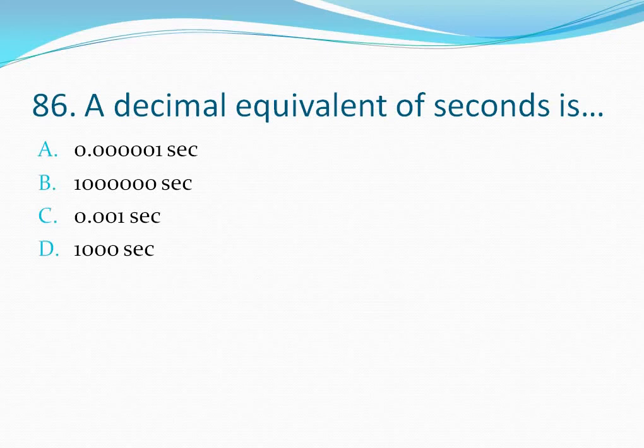Question number 86. A decimal equivalent of seconds is? Your options are option A, 0.00001 seconds, option B, 10 lakh seconds, option C, 0.001 second, option D, 1000 seconds. A decimal equivalent of seconds is 0.00001 second. So the correct answer is option A. Let's move to the next question.